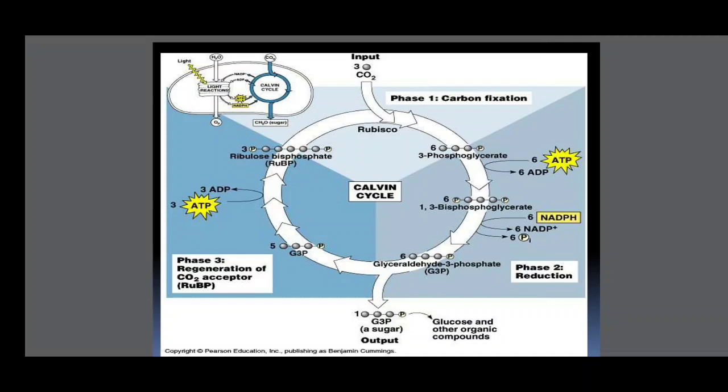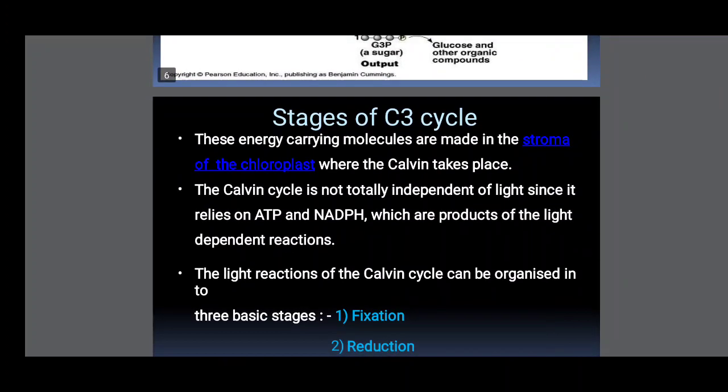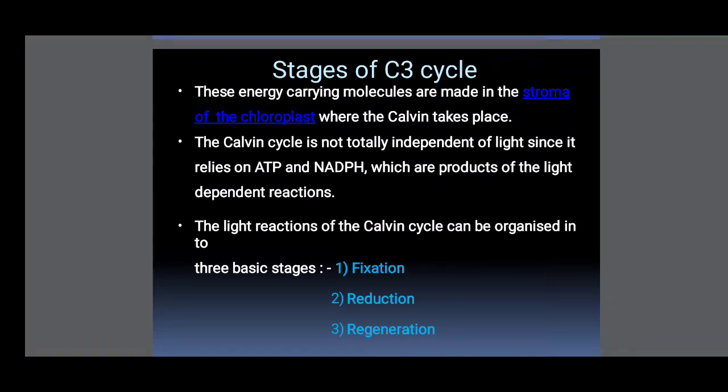So in this, 3 stages take place. One is the carbon fixation, second is the reduction to sugar, third is the regeneration of the carbon dioxide acceptor, that is ribulose bisphosphate. The reactions are continuous, explained under the different stages.